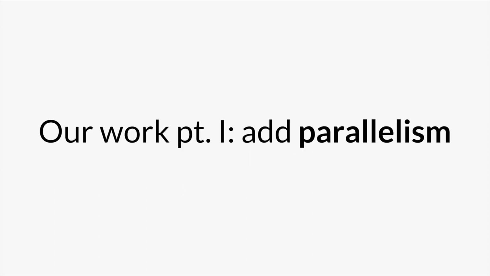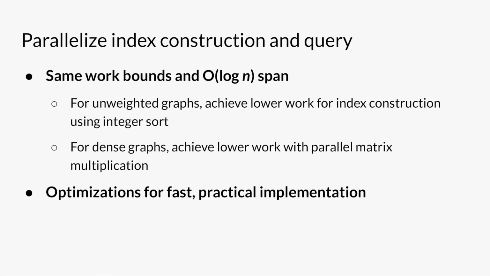That's it for the background. Now let's talk about how we build a faster SCAN algorithm by adding parallelism to GS*-Index. The running time bounds we achieve are that our work bounds match that of GS*-Index, and we get lots of parallelism with logarithmic span.